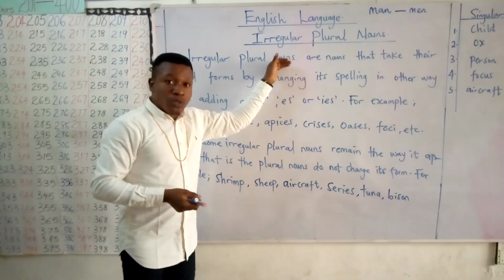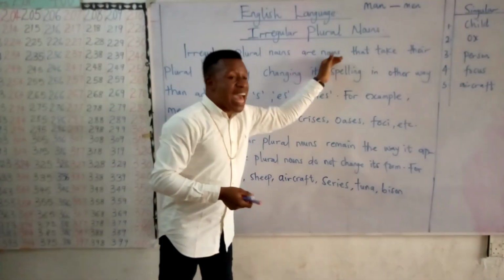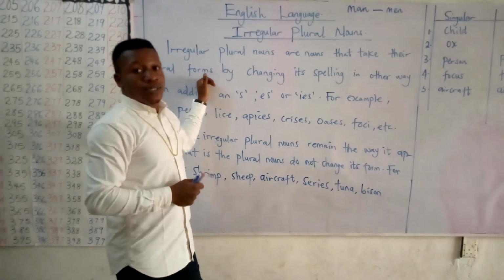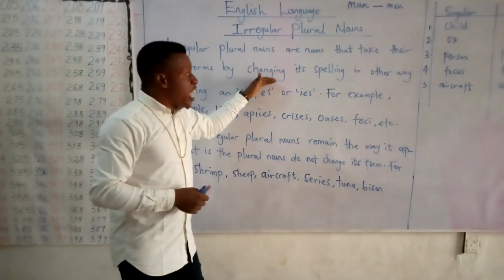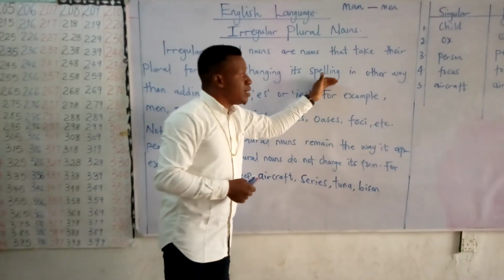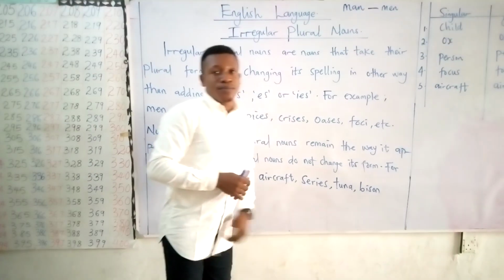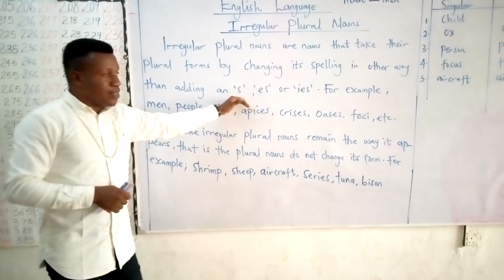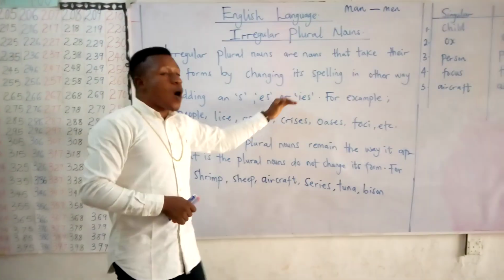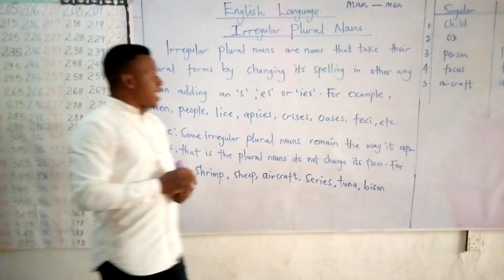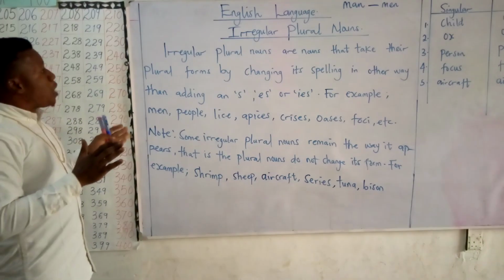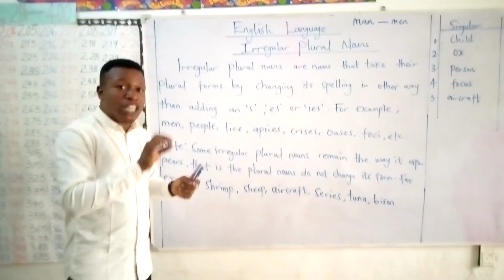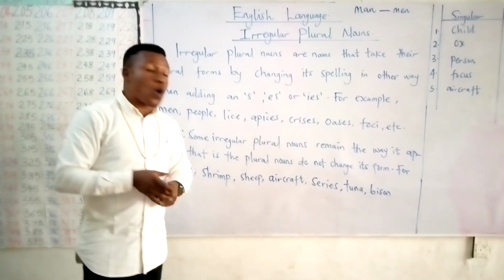Irregular plural nouns are nouns that take their plural forms by changing their spelling in ways other than adding s, es, or ies.